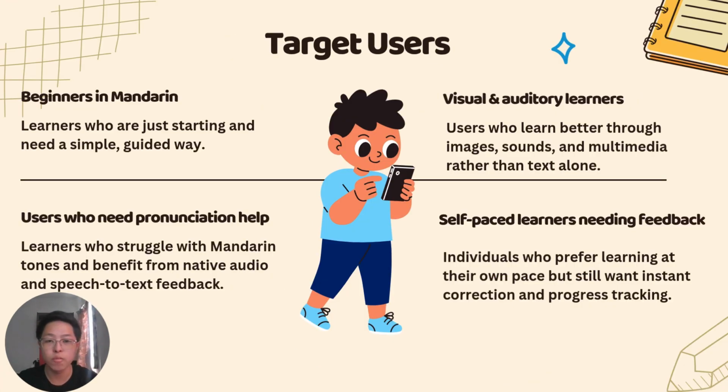For the target users of Prochi, the first is beginners in Mandarin, the learners who are just starting and need a simple guide. The second is visual and auditory learners, the users who learn better through image, sound, and multimedia rather than text alone. The third is users who need pronunciation help, the learners who struggle with Mandarin tones and benefit from native audio and speech-to-text feedback. And the last is self-paced learners needing feedback, individuals who prefer learning at their own pace but still want instant correction and progress tracking, who will need this application.